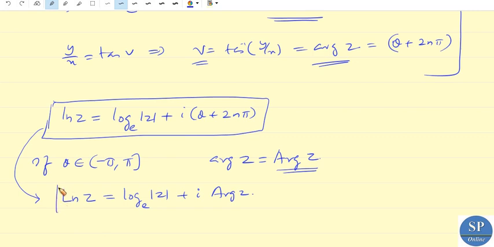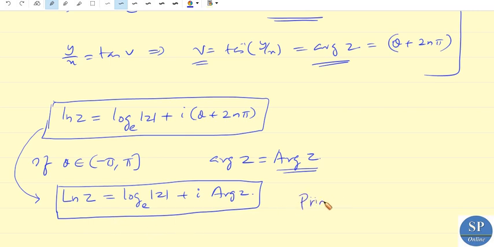This is actually a single valued function, because here we are treating only one value of the argument, and the argument lies between minus pi to pi. So if we are using the principal argument, then the logarithmic function will be single valued, and this value is called the principal value of ln z.